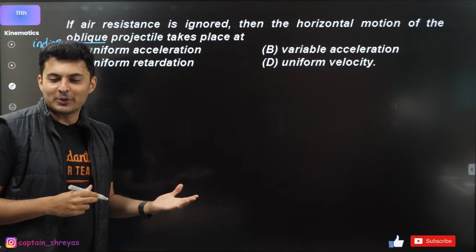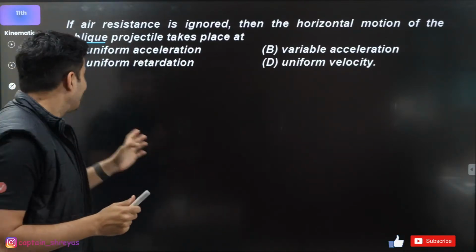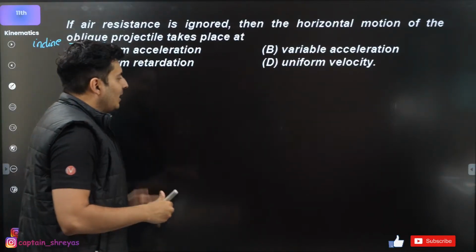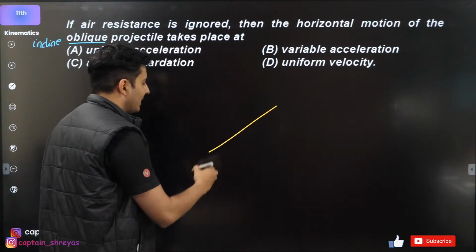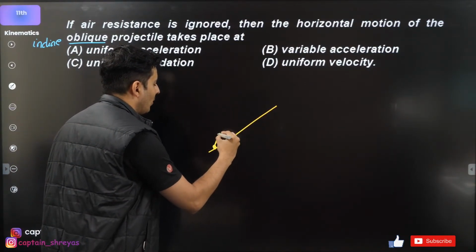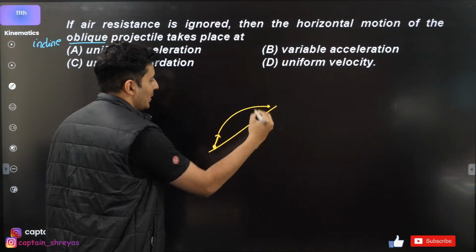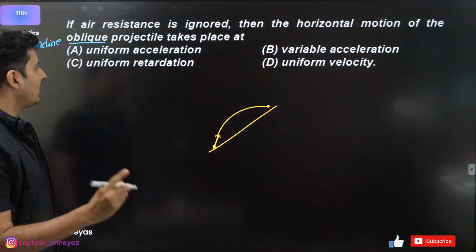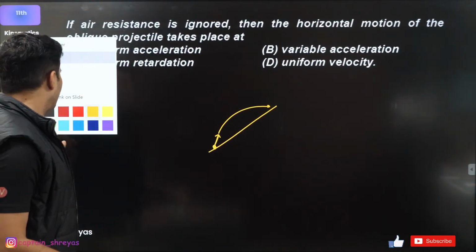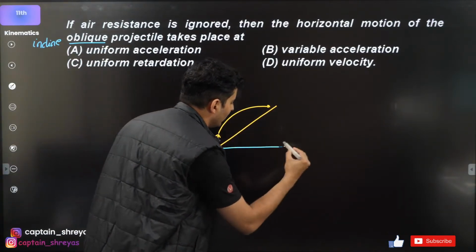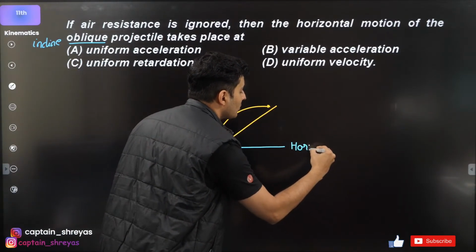Okay, come on, let's see how many of you can do this. Anurag, don't spam. All right, come on, think logically. This is an inclined plane projectile. You throw that body like this, it goes like that. Okay, the question is what will happen in the horizontal direction, or if you consider the horizontal motion. This is basically your horizontal motion.